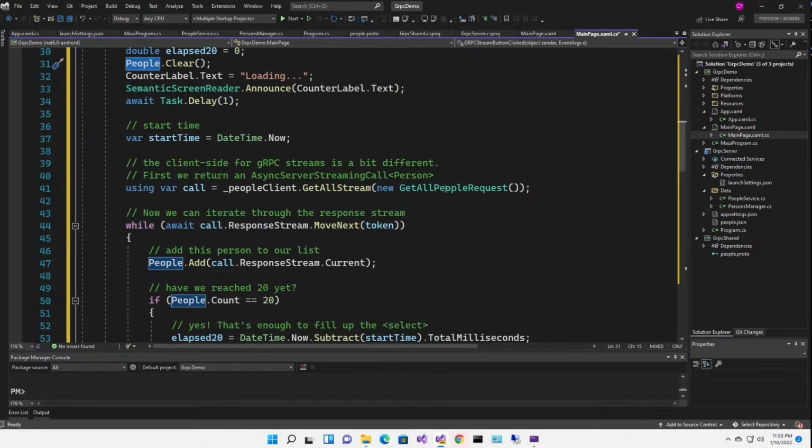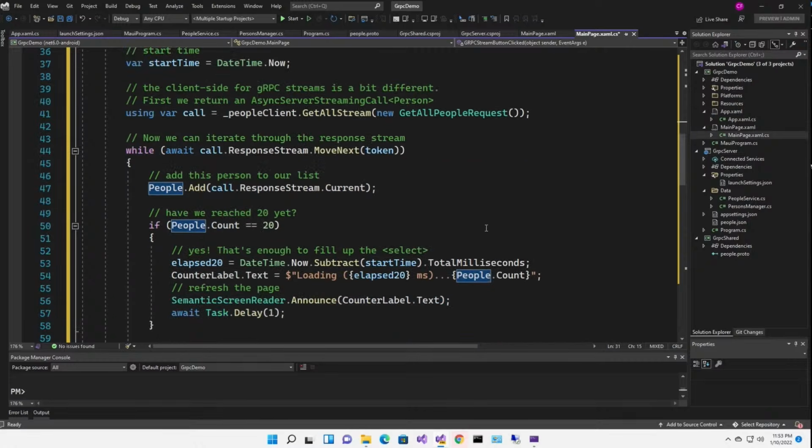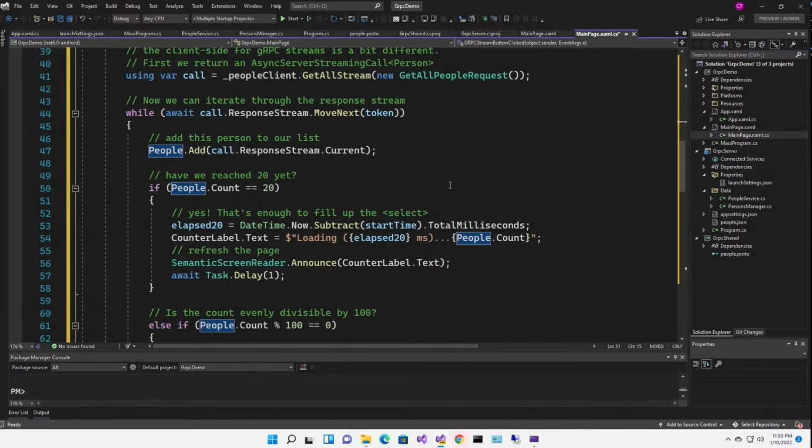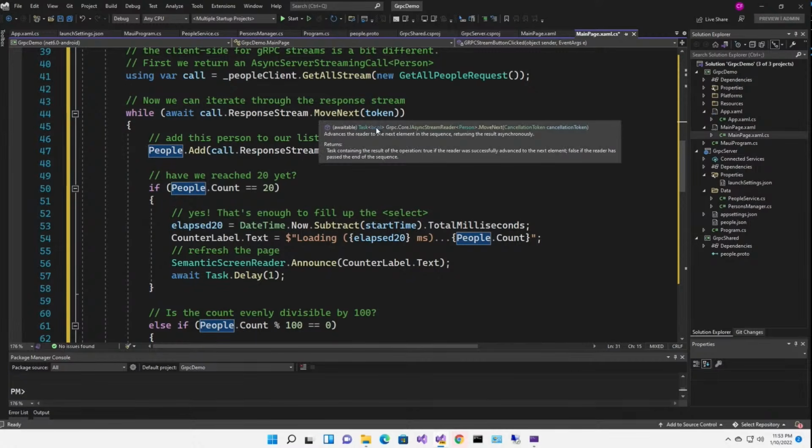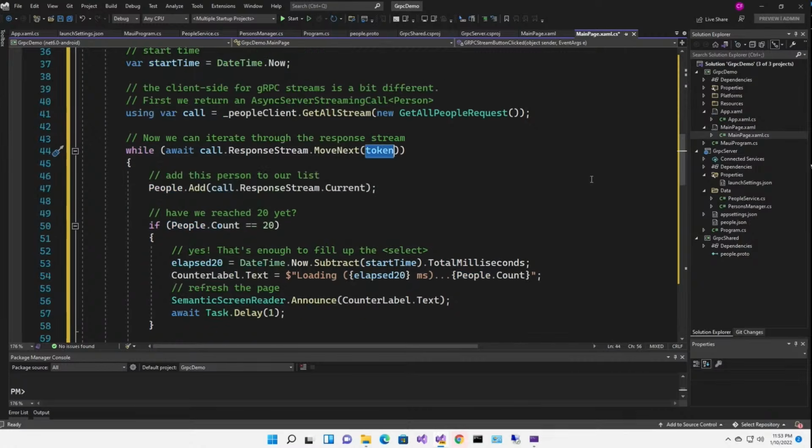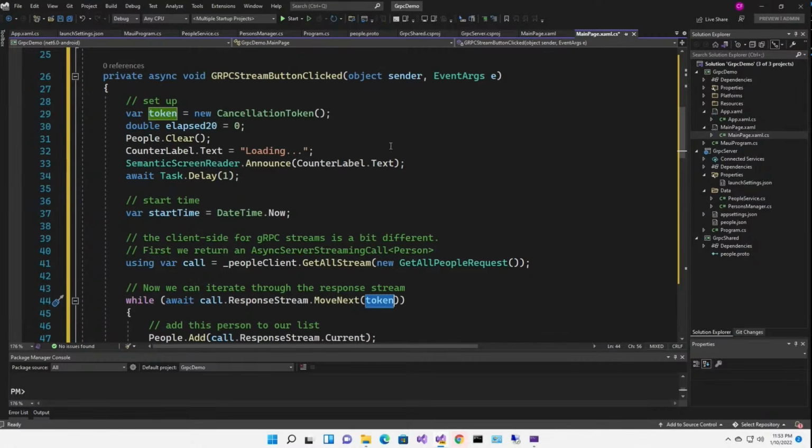Remember, there's nothing in that, so just a new get all people request is enough. And now we iterate through the response stream. This is the syntax: while await call.ResponseStream.MoveNext. And I'm passing this token in here. This is a cancellation token. I'm going to do a whole show on cancellation tokens at a later time.